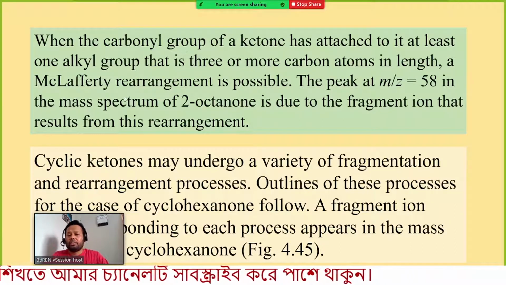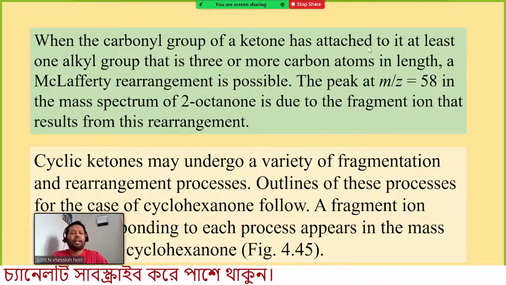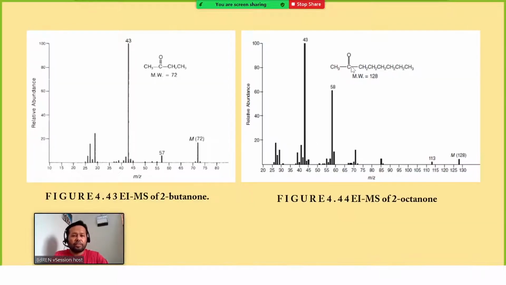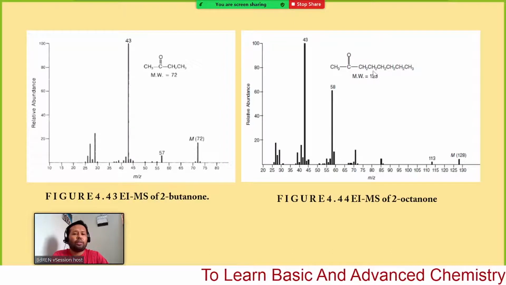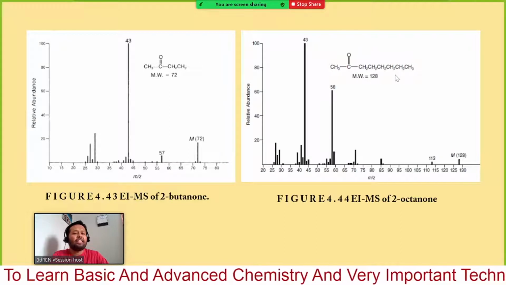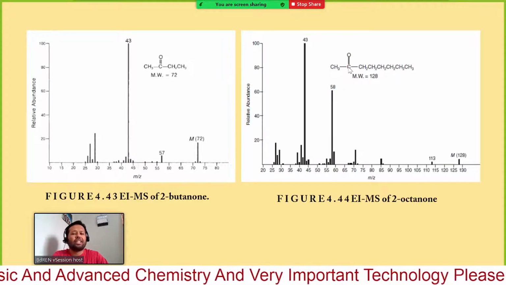When the carbonyl group of a ketone has attached to it at least one alkyl group that is 3 or more carbon atoms in length, a McLafferty rearrangement is possible. Here you can see a molecule having 8 carbon atoms. This part has how many carbons? 1, 2, 3, 4, 5, 6. This part has 6 carbons, this part has 1, and this is the carbonyl group.